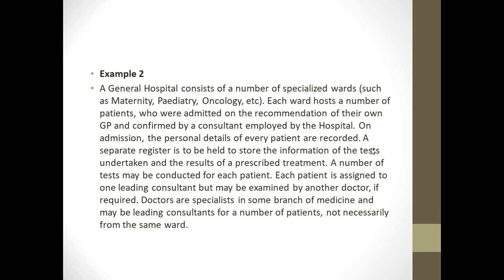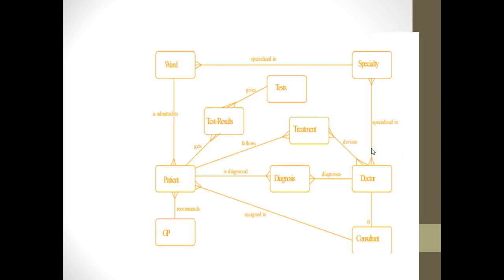Doctors will be specialists in some branch of medicine. So a ward has several patients, and the patients have the test results and the tests. The patient also follows some treatment which is prescribed by a doctor. The patient is also assigned a consultant.